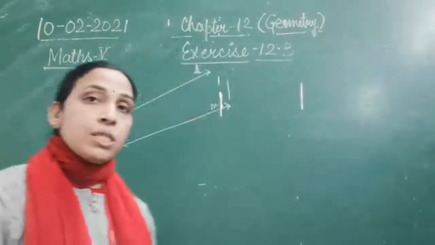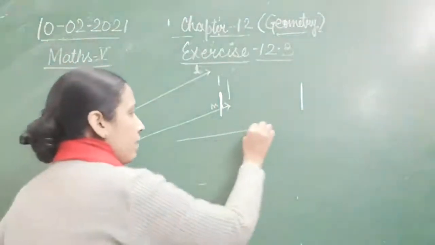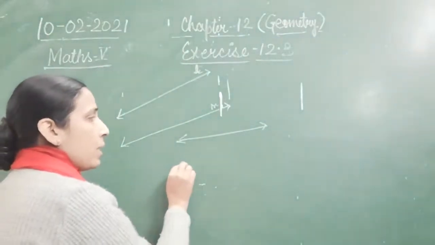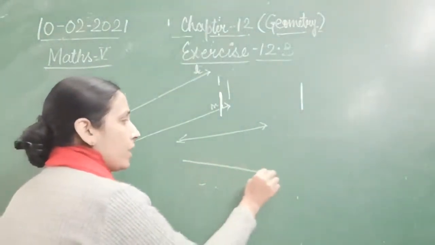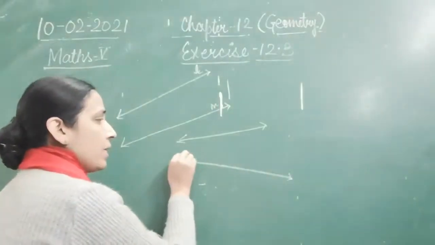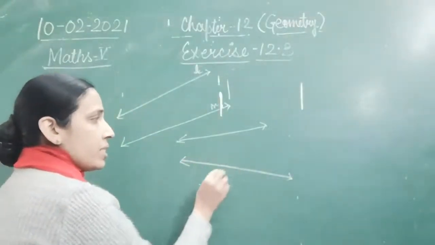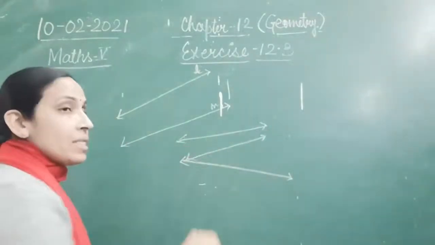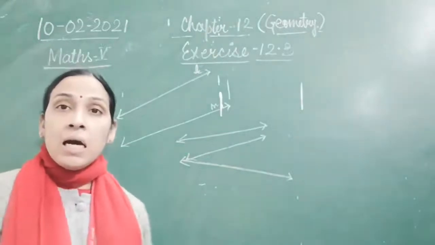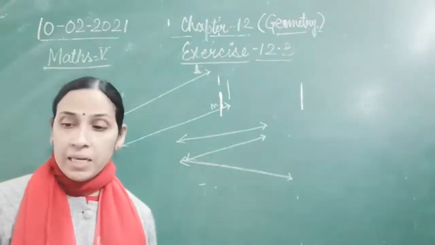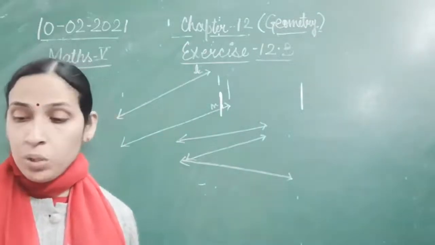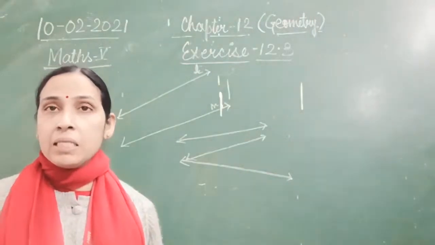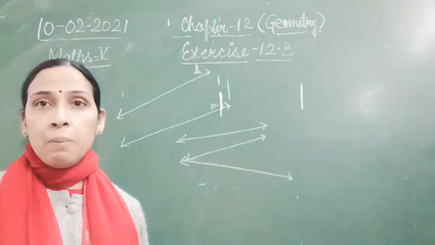Now if I draw a kind of line that is parallel in the beginning, but as it goes the distance increases or the distance decreases, then they are not an example of parallel lines. And such kind of questions you will get in your book, in exercise 12.3: take the pair of parallel lines in the following.